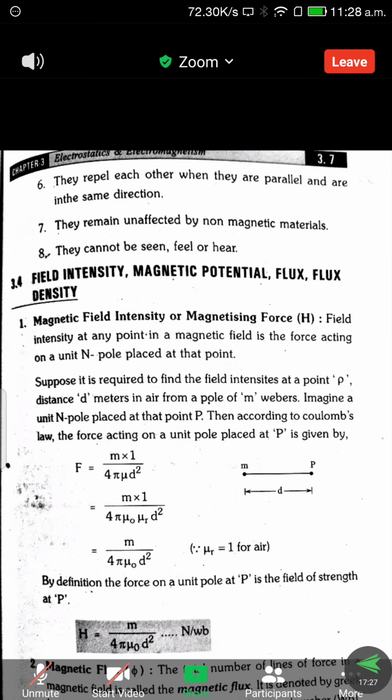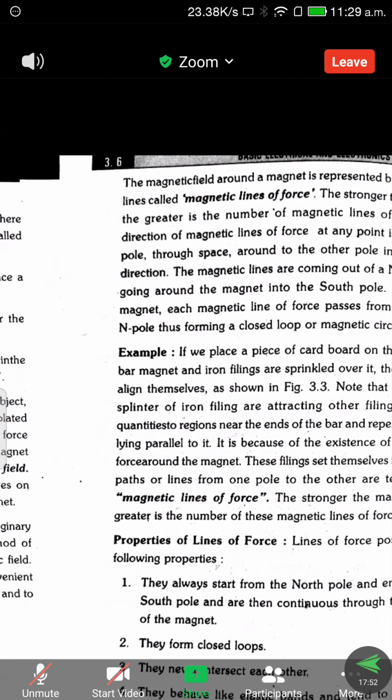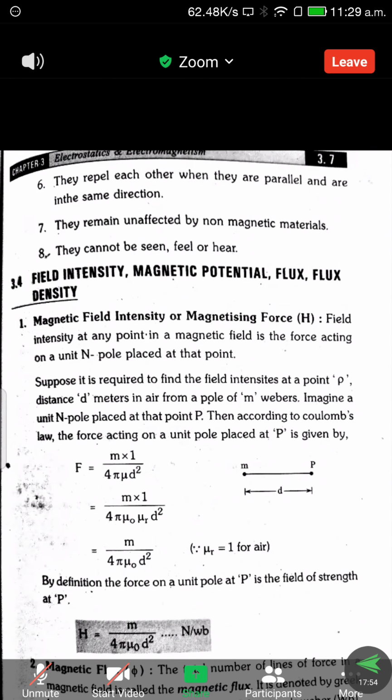For example, in this diagram, in the upper portion, we can see they do not intersect each other; they are placed in parallel. Because of that, even up to infinity the lines never intersect each other, because of the repulsion between the same poles.